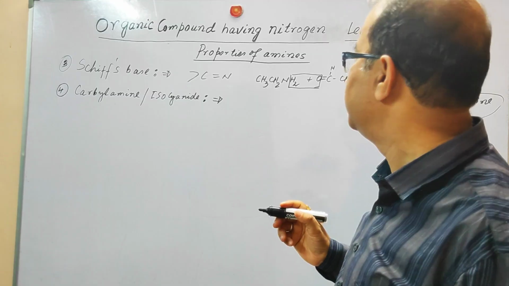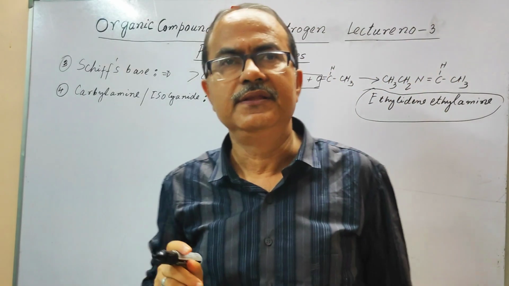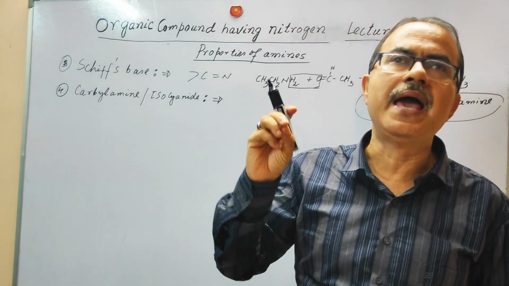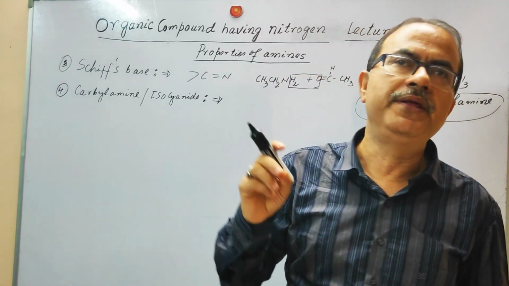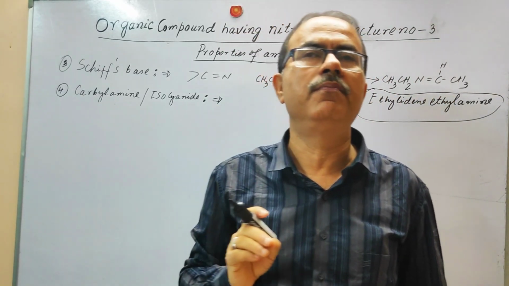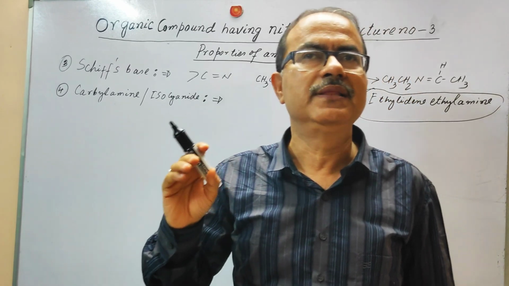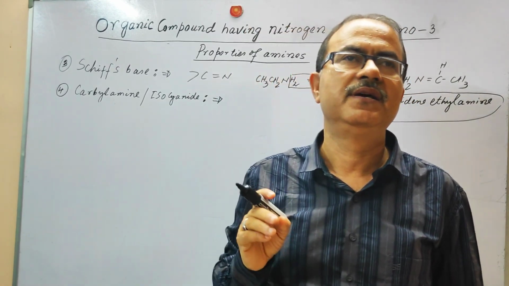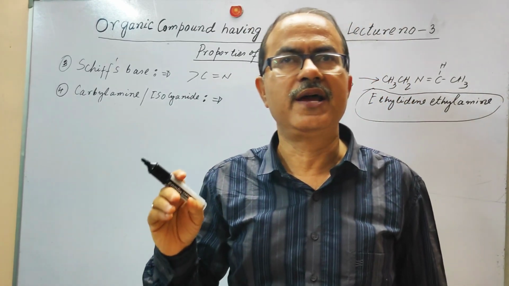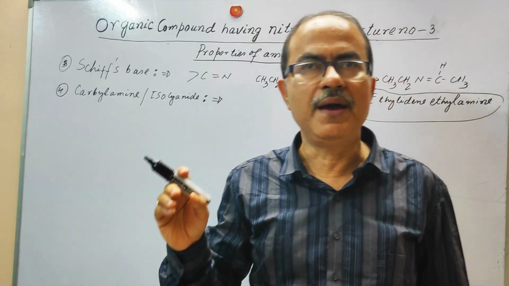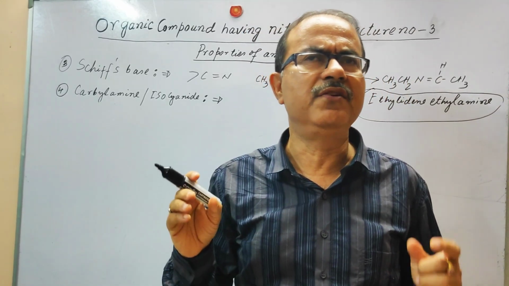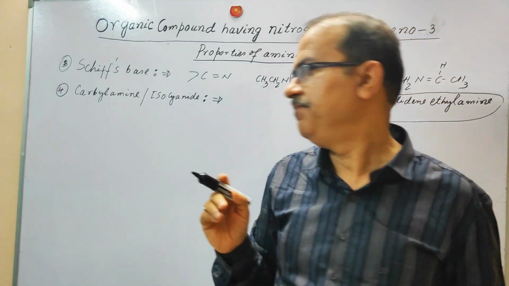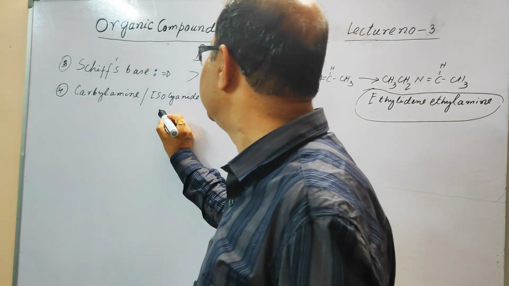The reagent is you have to take the ethanolic KOH with the primary amine and chloroform. It is going to produce the isocyanides, that is alkyl isocyanides or phenyl carbylamines, and this has a very, very unpleasant smell.